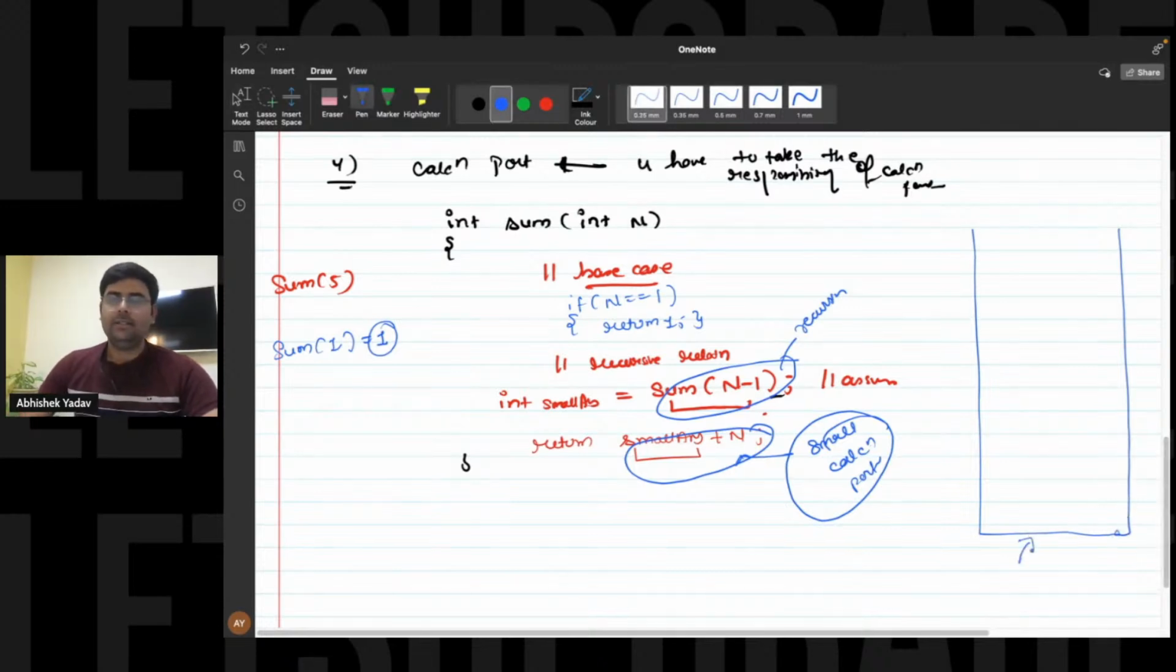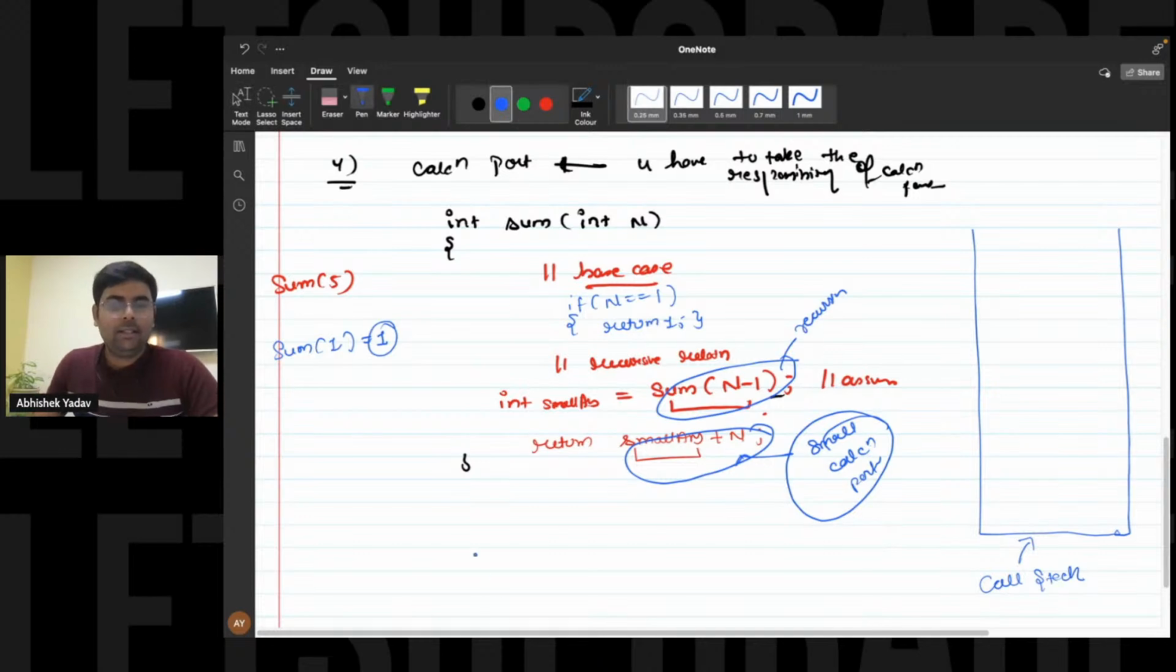And this is your call stack, right? Behind the scenes. And this call stack is responsible for doing what? It is responsible for storing the function call, right? When you are making any function call, that function call will get stored inside the call stack.